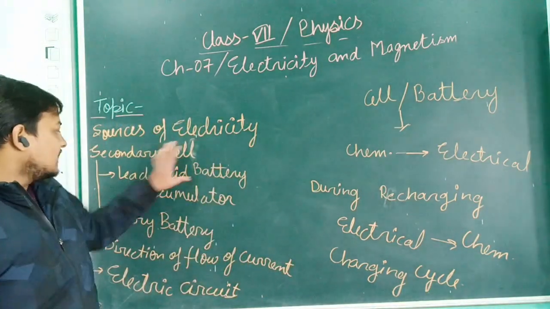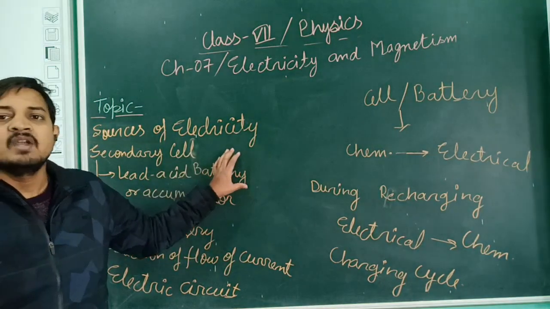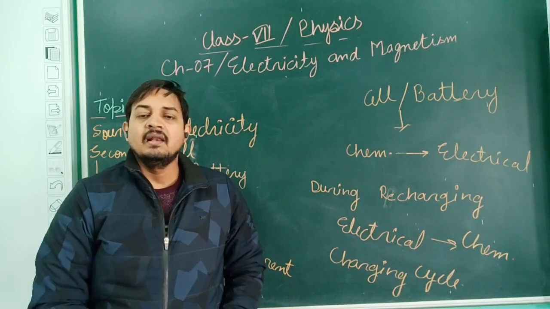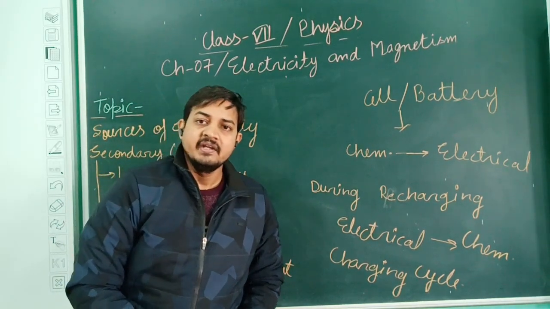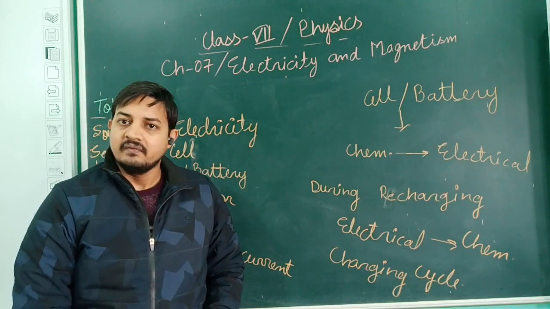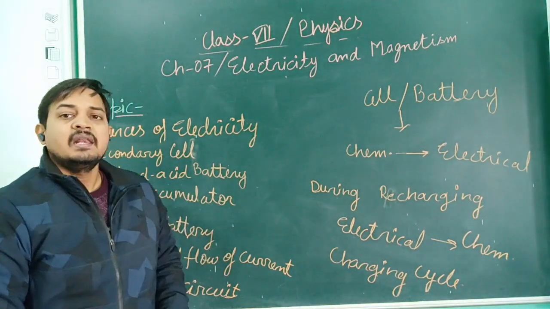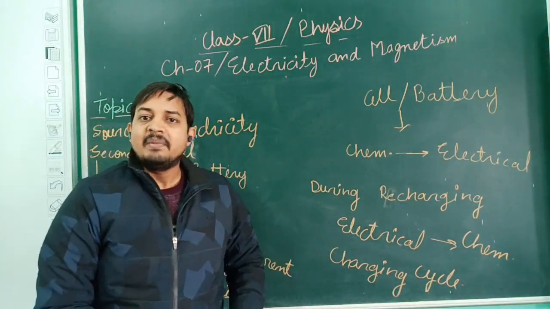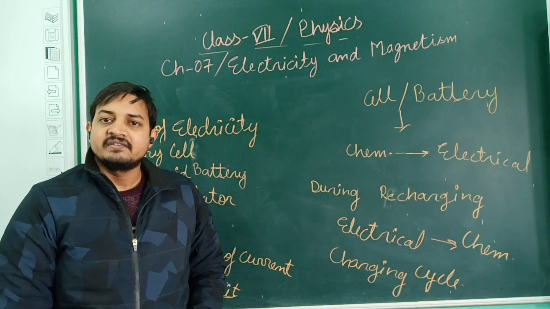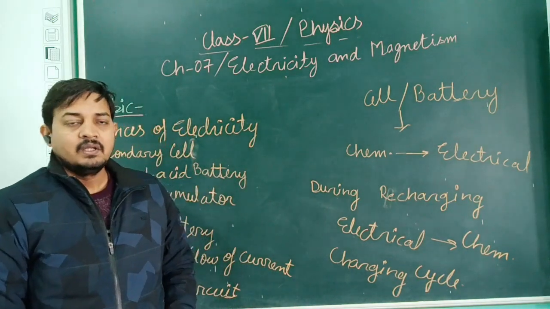See what will happen in case of a lead acid battery. All of you have seen this lead acid battery at your home, in inverter batteries. Lead acid batteries are used in inverters and vehicles. The batteries which we use in all the vehicles are also secondary batteries, generally called lead acid batteries, in which some lead plates are there, and some kind of acid solution is there, in which all these plates are immersed.